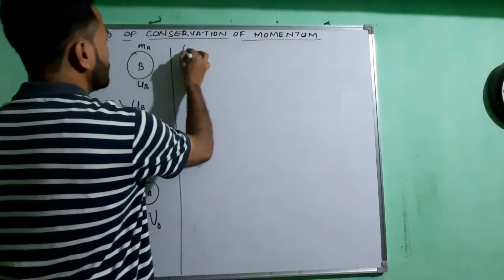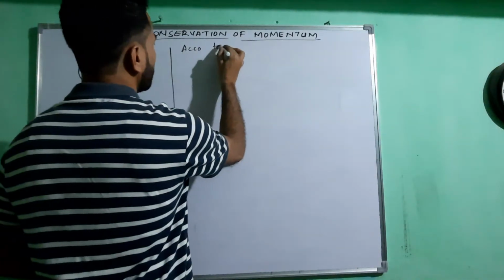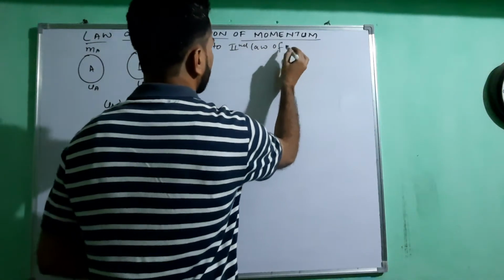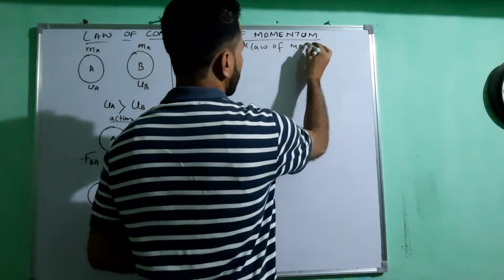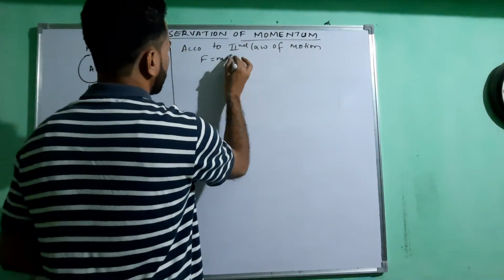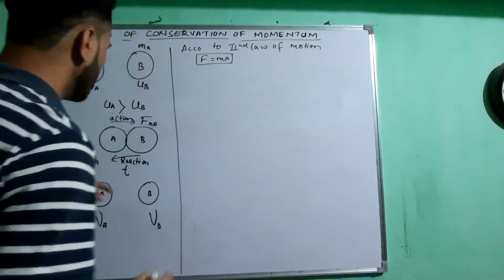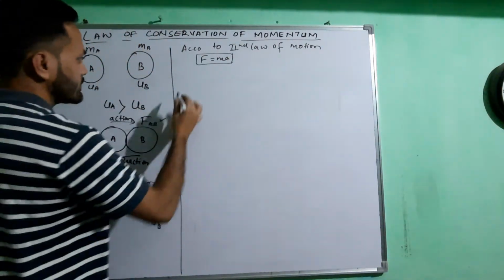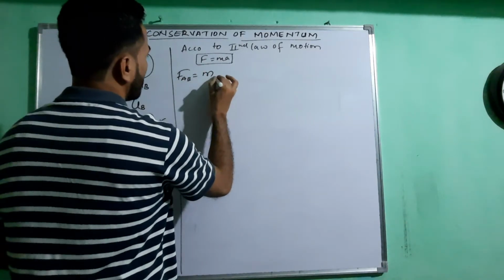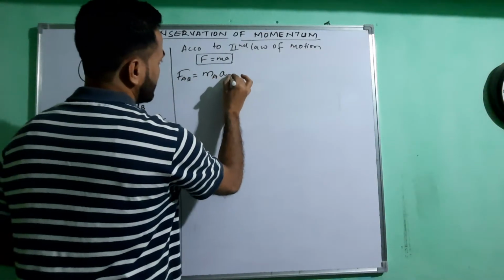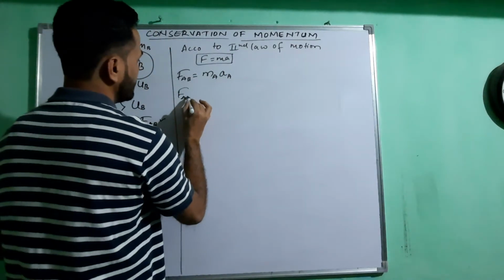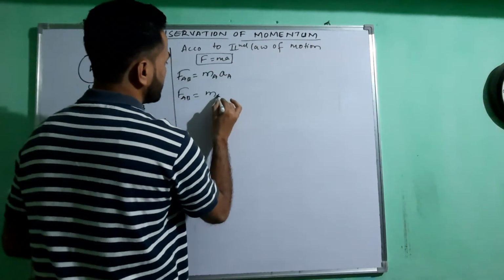Now according to Newton's second law of motion, we know that F is equal to ma. Similarly I can write the equation for it: FAB is equal to MA times the acceleration of A, and it can be written as MA as it is.